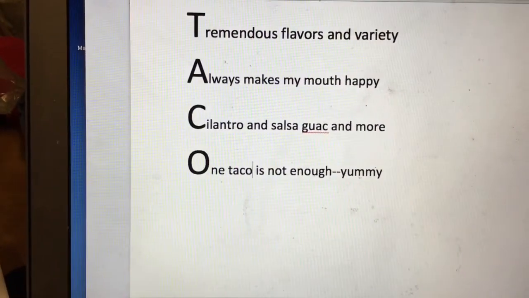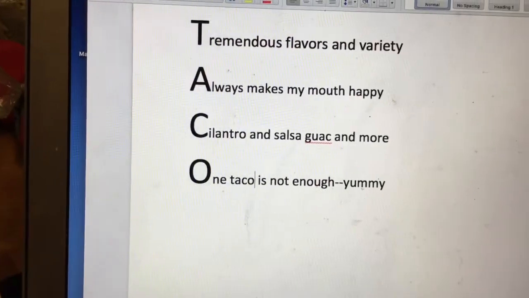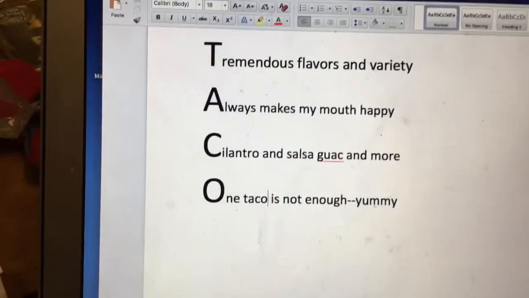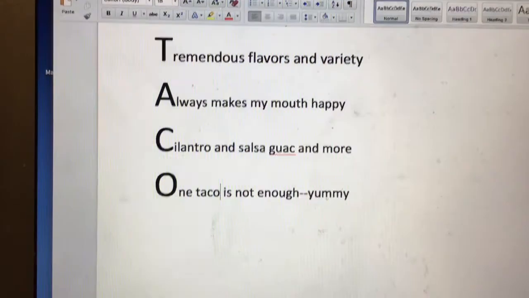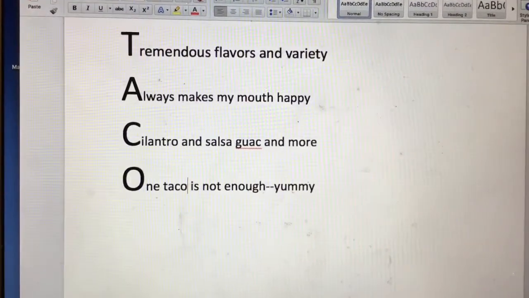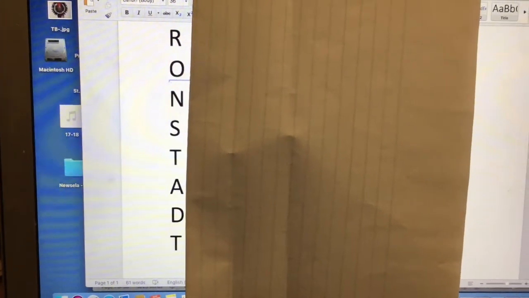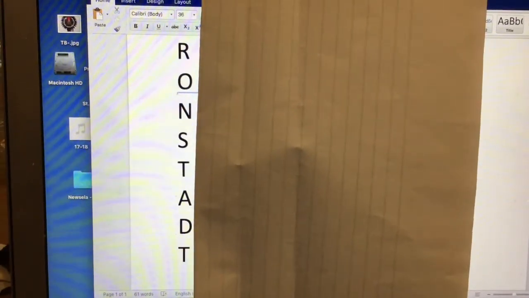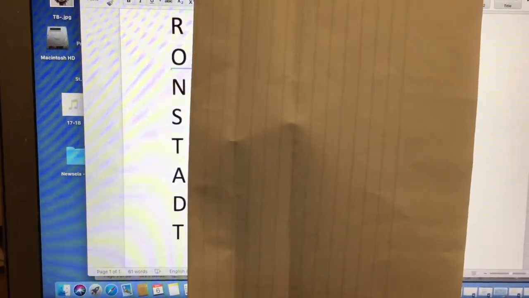If you like my poem, great. If you're not a big fan, that's okay, but look at what I've done. I got the word up and down, and every sentence starts with that letter and makes sense, goes with the subject. That's my taco poem. Let's look at another poem. Okay, poem number two. And notice the topic is already there. It's going up from the R down to the T, Ronstadt. It is a singer I really like, Linda Ronstadt. What is a Ronstadt?